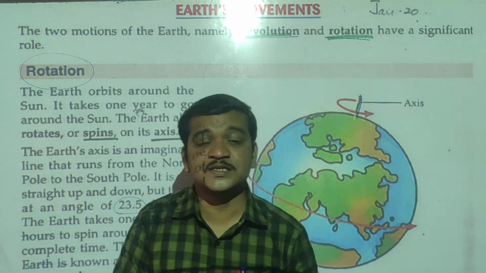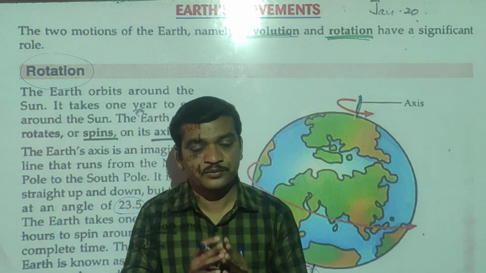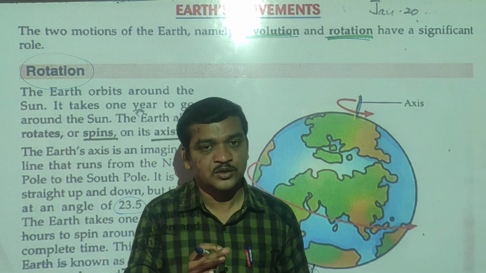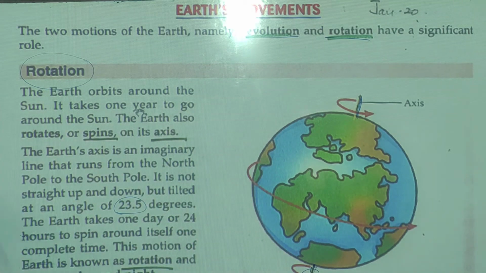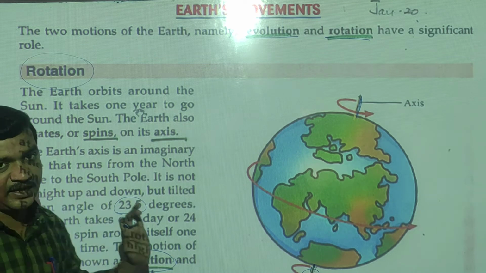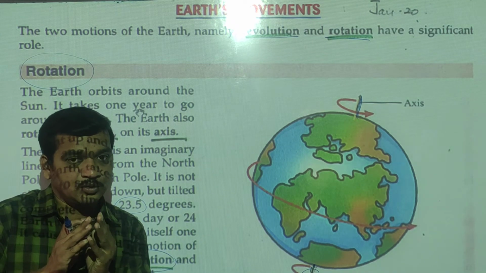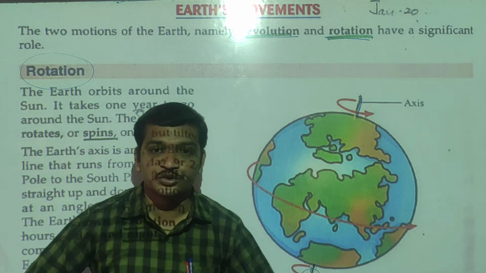So rotation causes day and night. See students, this is the important role of rotation. Due to the rotation of the Earth, day and night are caused. You can underline it. What causes day and night? Rotation of the Earth causes day and night. Okay students, so this is the role of rotation of the Earth.